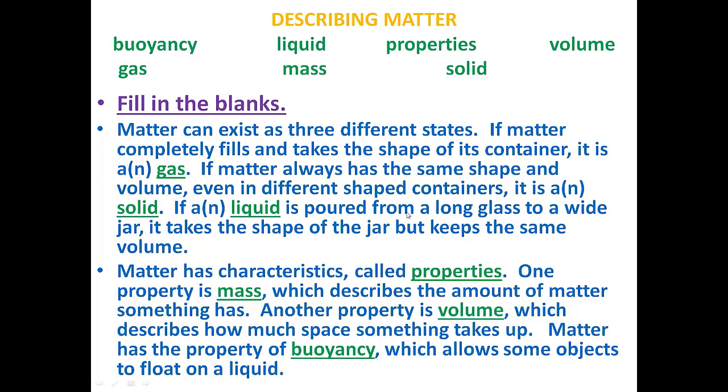If a liquid is poured from a long glass to a wide jar, it takes the shape of the jar but keeps the same volume. Yes, this also we discussed in the earlier sessions, that liquids do not have a fixed shape, they take the shape of the container. Earlier it was in a long glass, so it was taking the shape of the long glass, and now it's poured into a wide jar. Now it takes the shape of the jar, but the volume of the liquid is definite, fixed. The volume of the liquid is fixed, unlike gas. The volume of the gas is not definite, it's not fixed, but the volume of the liquid is fixed.